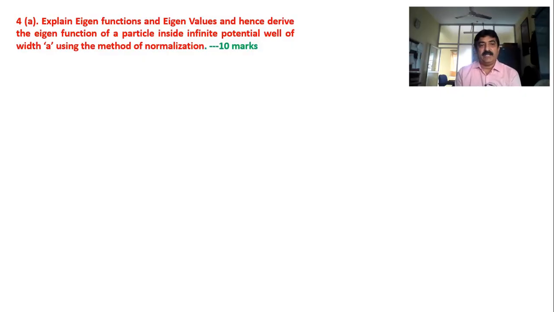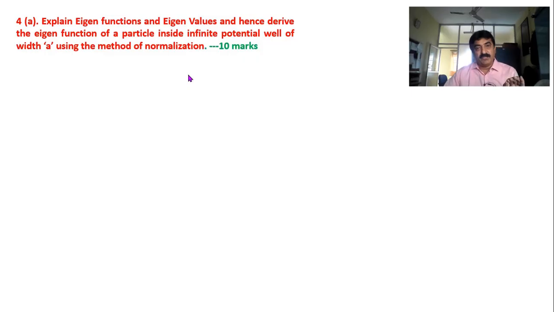This question is a bit lengthy, as I told in the previous video. It consists of a very lengthy derivation, that is particle in a one-dimensional potential well of infinite height. I already explained the concept of eigenfunction and eigenvalue, and I just revised it. Then I proceed with the derivation of the expression for the eigenfunction of a particle inside the potential well, whose width is a and height is infinite, using the method of normalization. So this is one of the most expected questions.